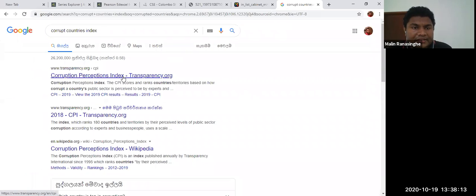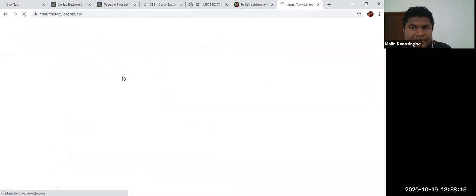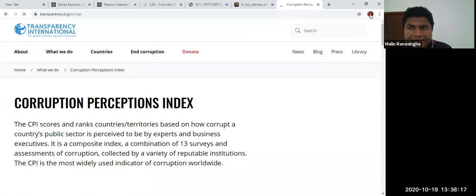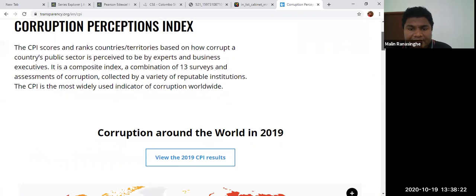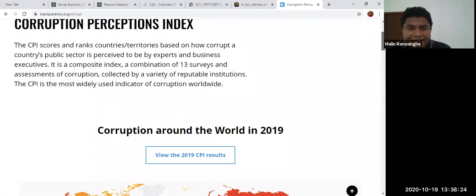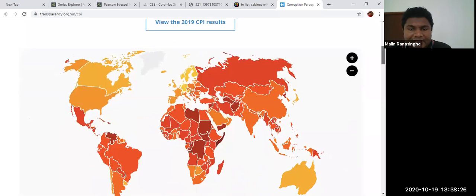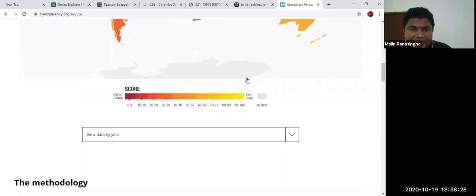The Corruption Perception Index is prepared by the Transparency organization. You can see the Corruption Perception Index. They are measuring the most corrupt countries around the world. According to this score list, red color indicates, like blood, highly corrupted countries, and yellow color indicates very clean countries.